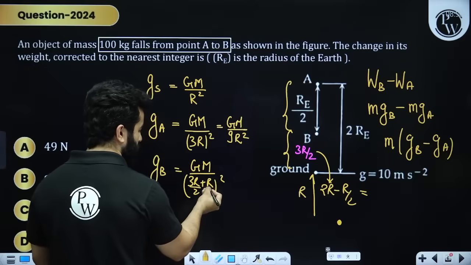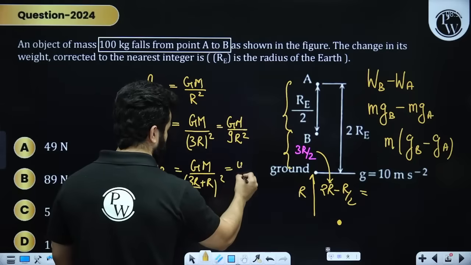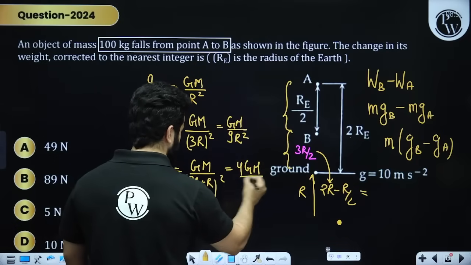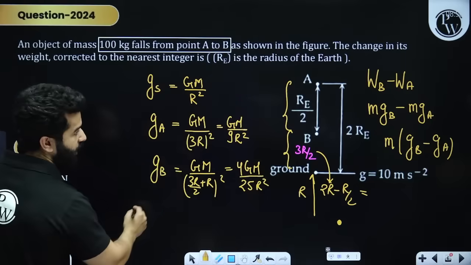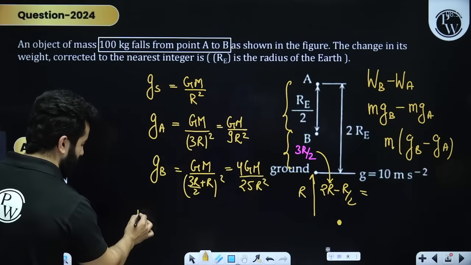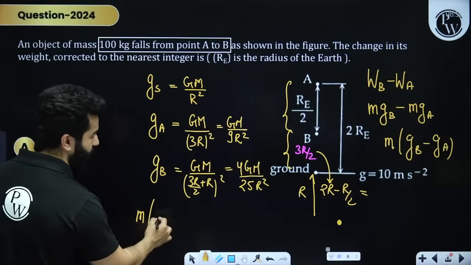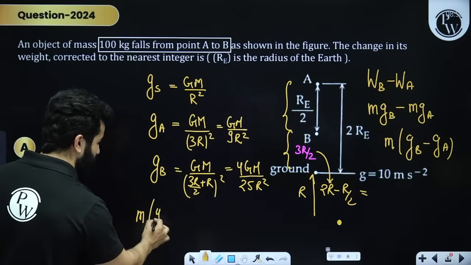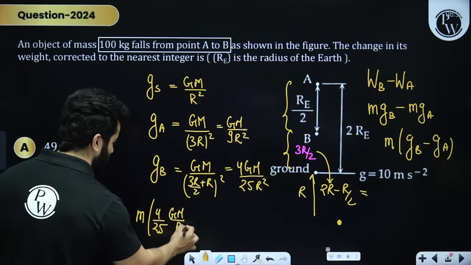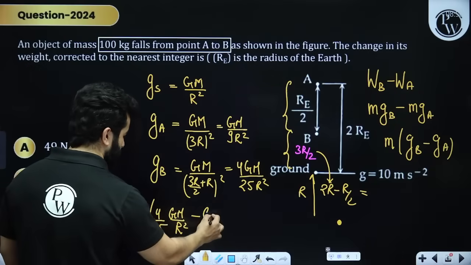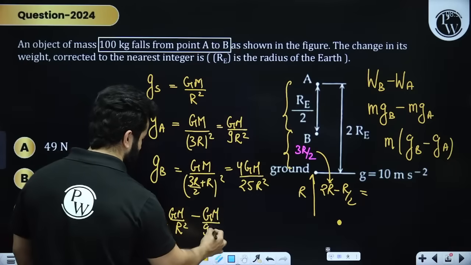So you are going to put 2, so this is going to become 5R. Finally, we will get 4GM divided by 25R square. Clear? That means change in weight is going to be, I can take g common, change in weight is going to be gB, that means 4 by 25 GM upon R square minus GM by 9R square.